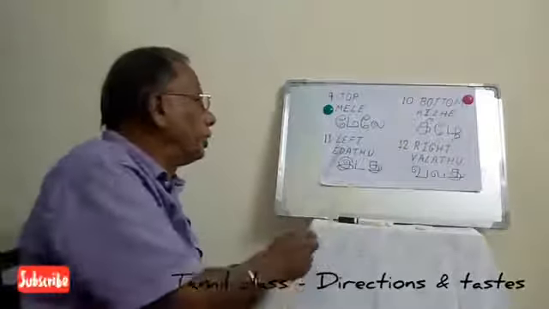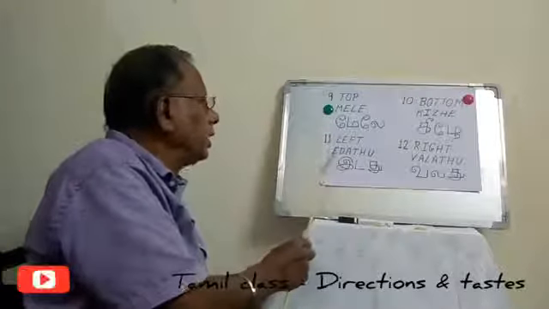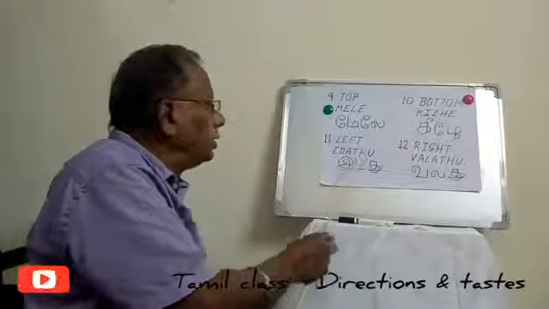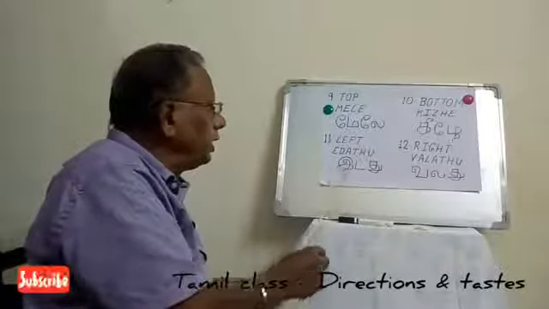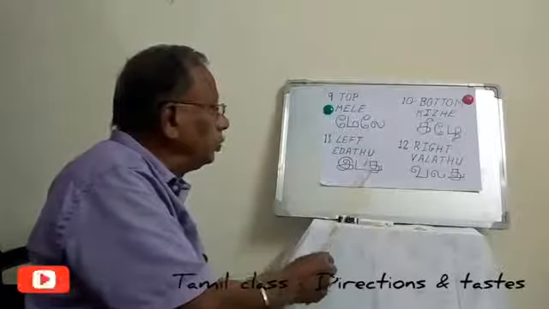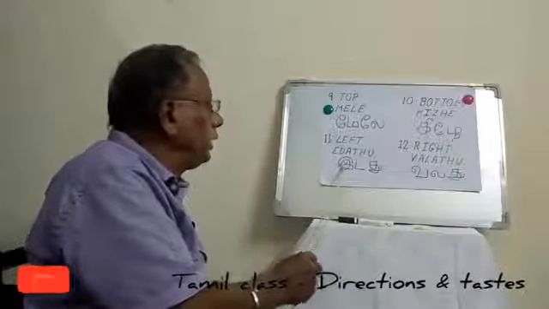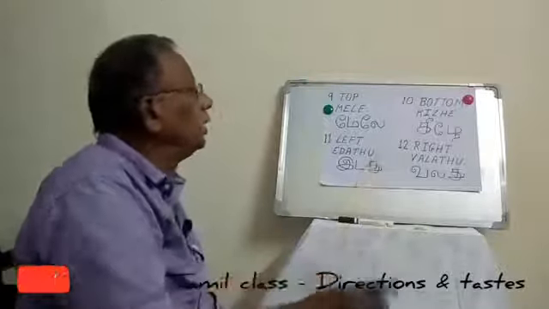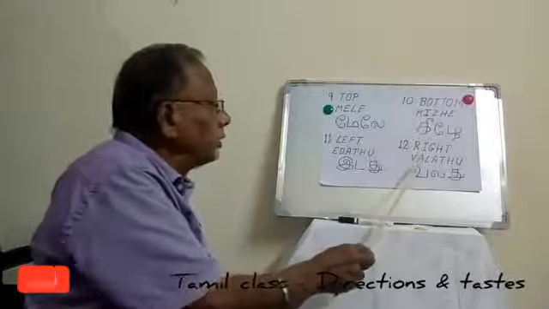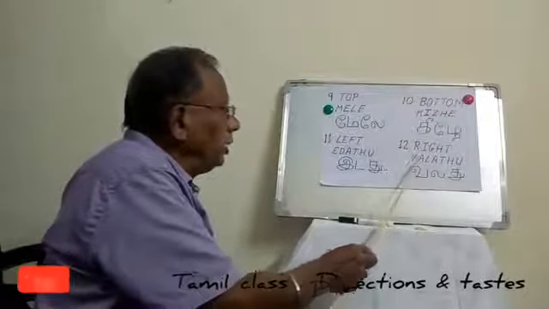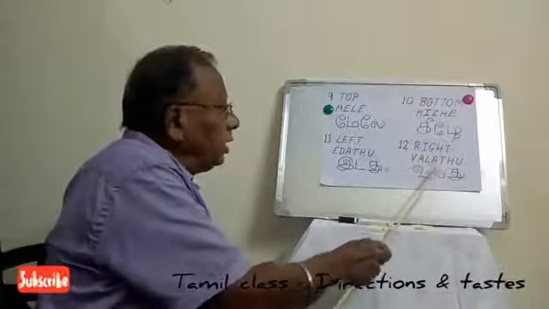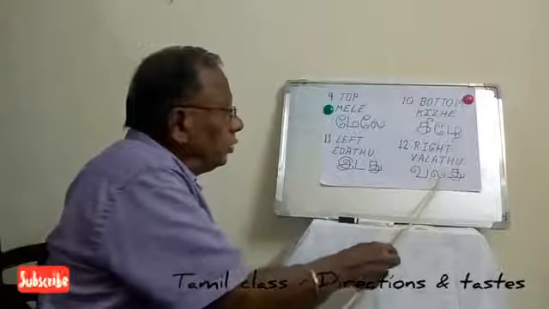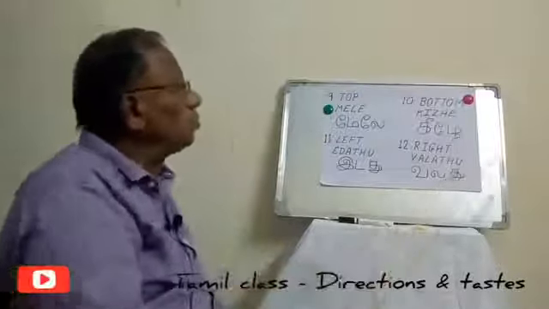Then comes left, your left direction. It is called Idadu, written I-D-A-D-U in English. In Tamil it is Idadu. Now we are coming to the right direction. Valadu, written V-A-L-A-T-H-U. Valadu.